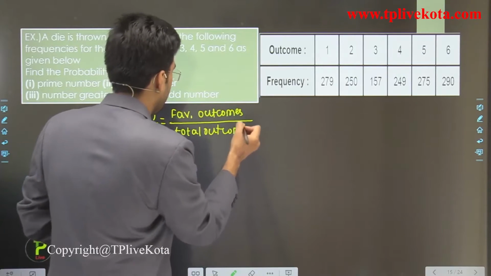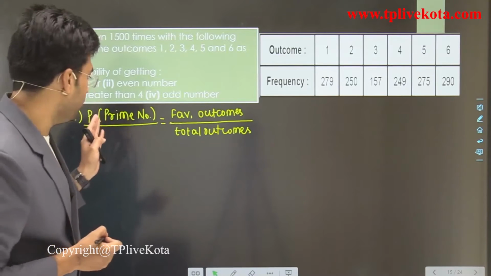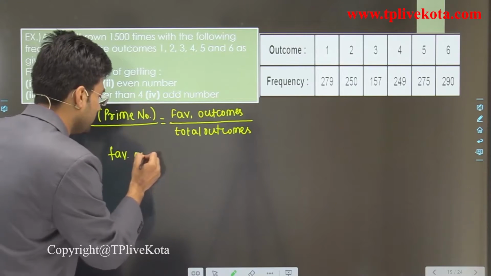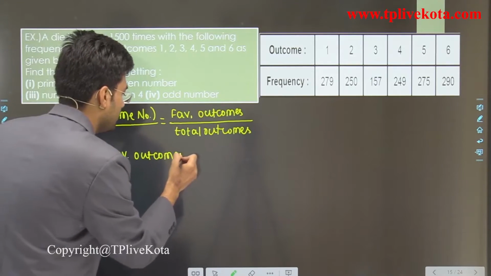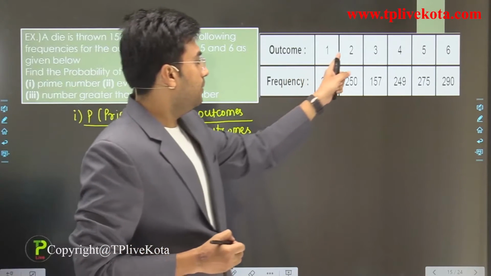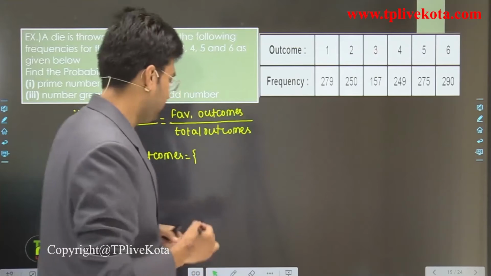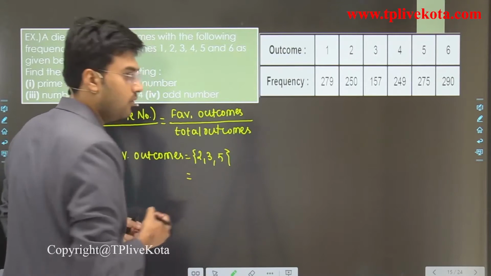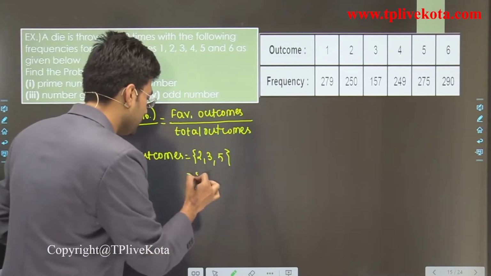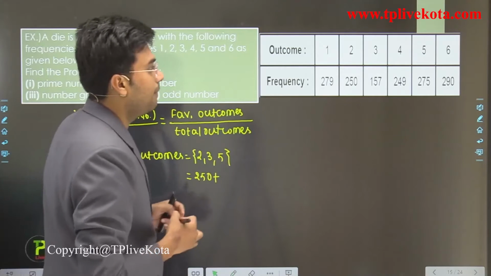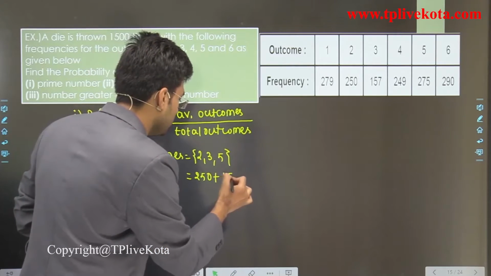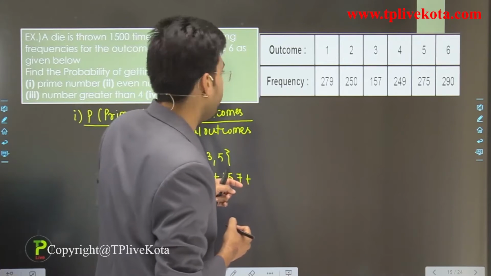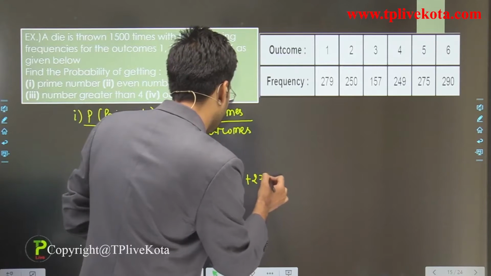For a prime number, the favorable outcomes are 2, 3 and 5. So total favorable outcomes are: 2 comes 250 times, plus 3 comes 157 times, plus 5 comes 275 times.